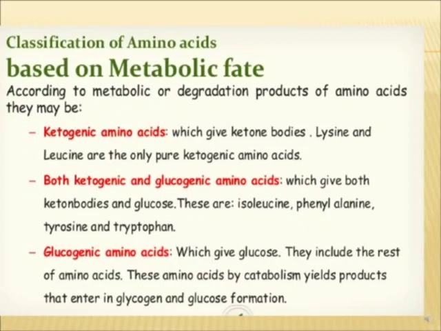Ketogenic are the ones which produce the end product which help in formation of ketone bodies. Glucogenic are the ones which produce the end products which help in formation of glucose. And both ketogenic and glucogenic produce the intermediates which can produce both. So leucine and lysine are the purely ketogenic amino acids, and isoleucine, phenylalanine, tyrosine, and tryptophan are both, and the rest are all glucogenic.